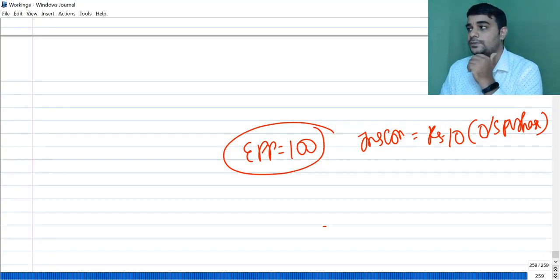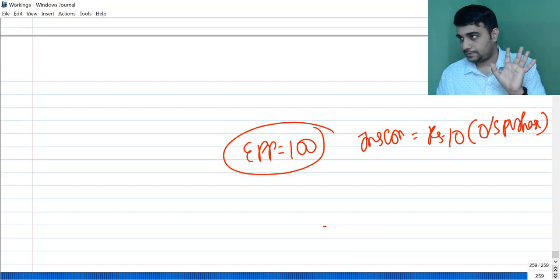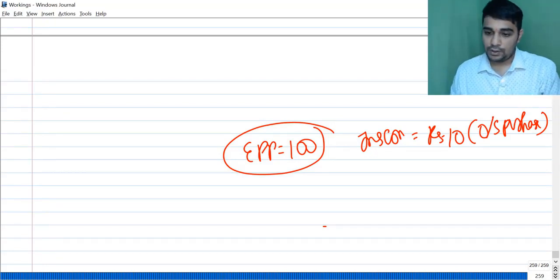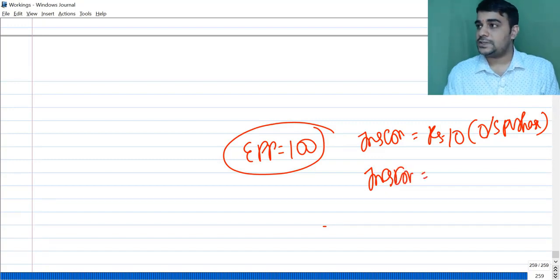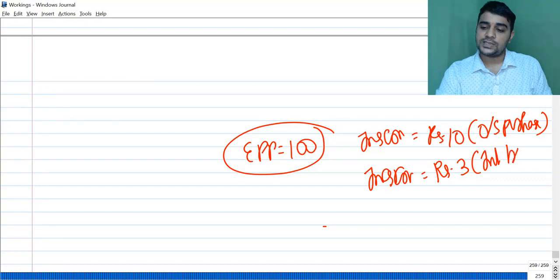Maximum transfer price is 110. When I buy it from outside, I pay 110. Here also I will pay 110, as I need not do inspection. Okay, now inspection is needed for the internal purchase also, but this inspection cost will be only 3 rupees. You need inspection, but the cost will be only 3 rupees.